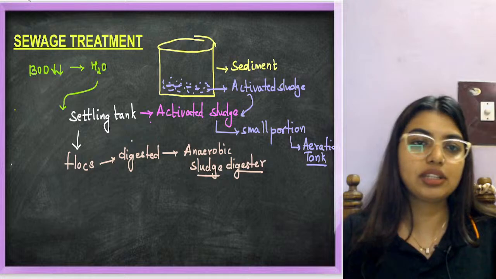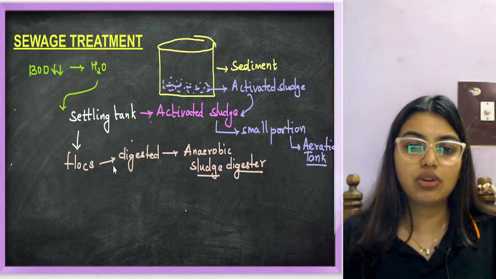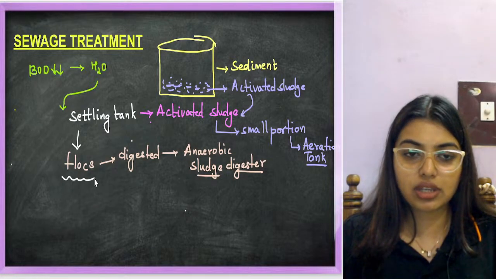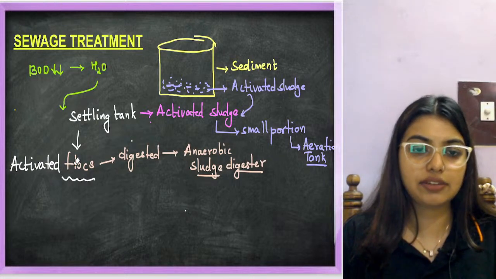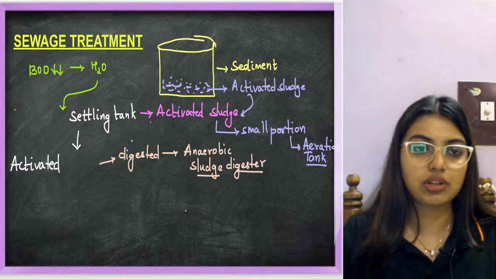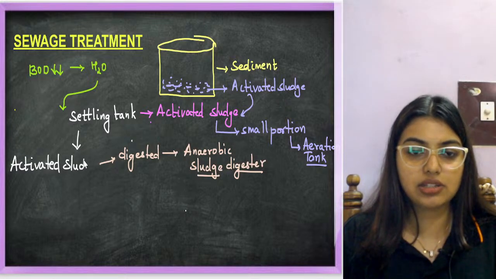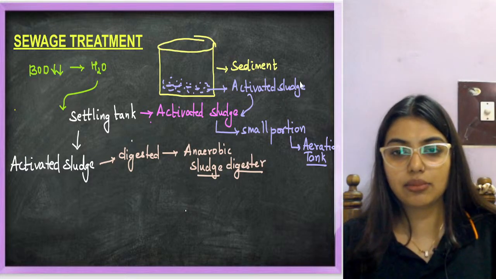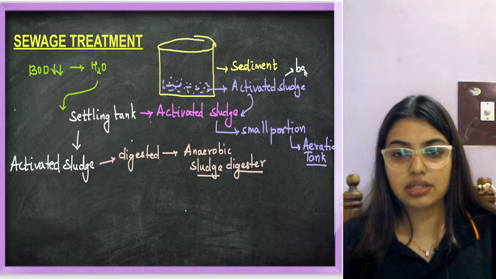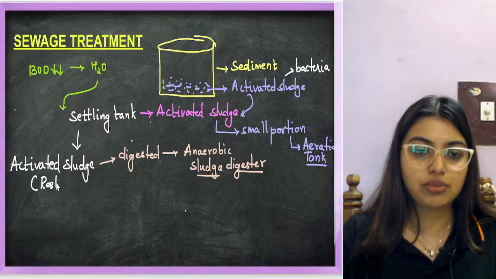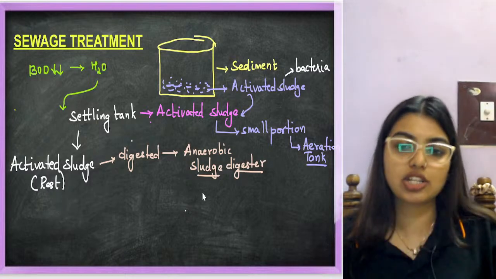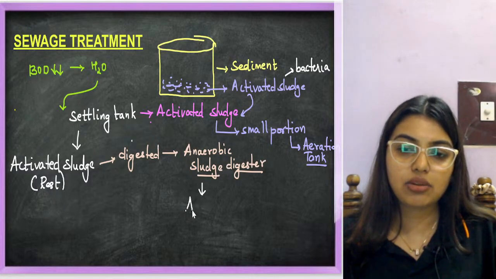I'll write activated sludge only, so there's no confusion. Here it is bacteria. The rest of it is going to be digested by the anaerobic sludge digester, where there will be anaerobic bacteria.